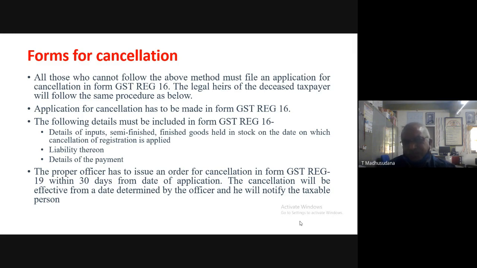The cancellation will be effective from the date determined by the officer, and he will notify the taxable person.